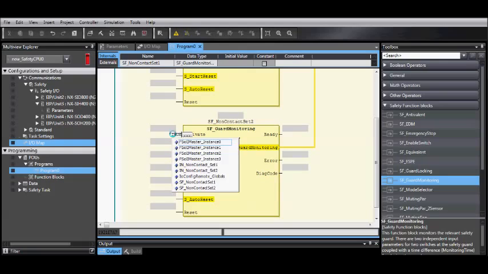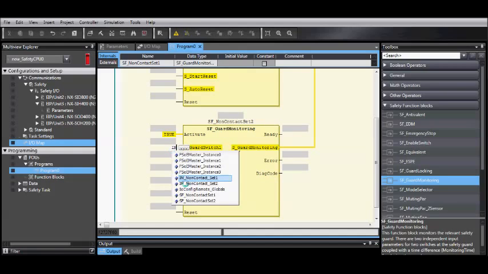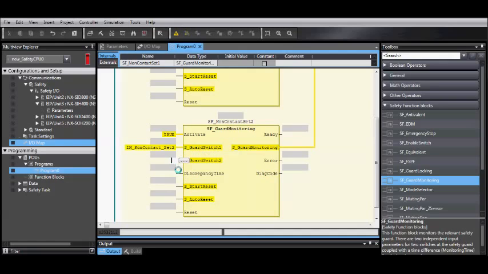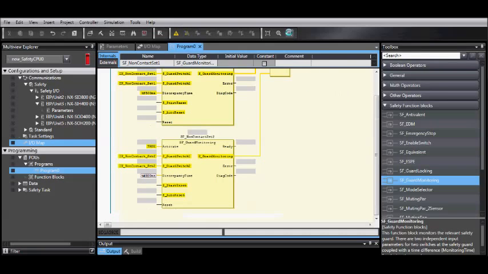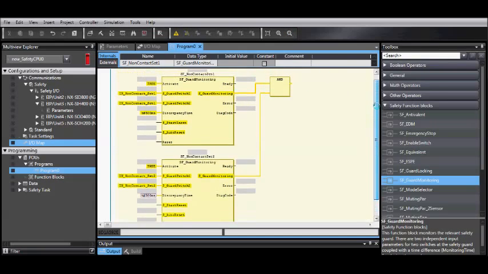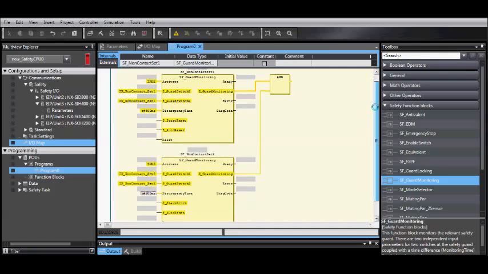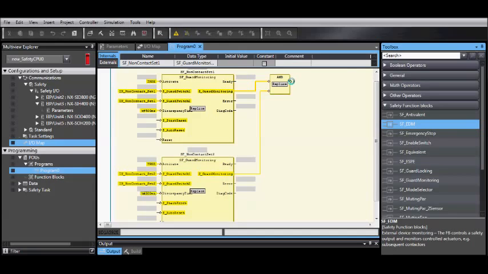For Activate, if you're not using the safety connection status, just enter True. Now, select the non-contact switch for set 2 for both of the inputs. Discrepancy time is the same, T-pound 500 milliseconds. And once again, enter your reset. Then add your EDM.